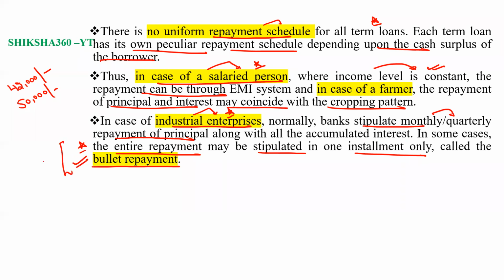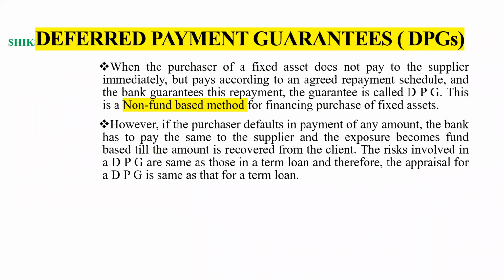All these things we have discussed under chapter number 12. When the entire repayment is stipulated in one installment, that is known as the bullet repayment. So it depends upon case to case. Now move to the next one, that is deferred payment guarantees.